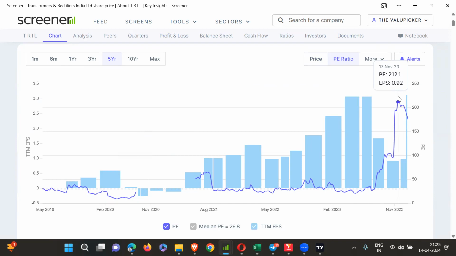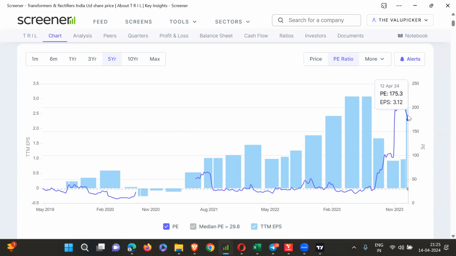Now what will happen? Why this particular dip in PE? It had gone to 112. Now it came down to 175. I said on my Twitter handle also that now onwards the market will give better pricing to Thrill only when they post a good result, because they have been given an entire valuation based on undervaluation and the potential of the sector.